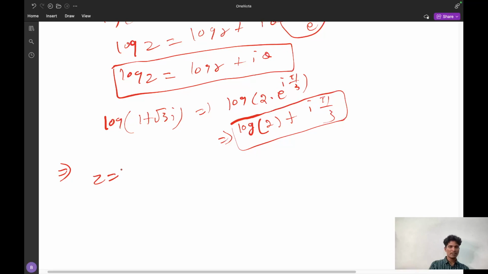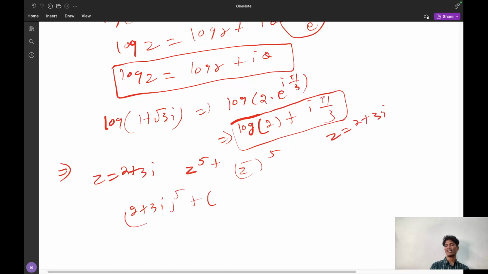The first problem is z is equal to 2 plus 3 iota. I have to calculate z power 5 plus z bar whole power 5. What is 2 plus 3 iota? It is z. So 2 plus 3 iota whole power 5 plus z bar. I forgot to say that z is equal to 2 plus 3 iota. It is just the reflection I said. What does it change? It changed positive y to negative y. So z bar is simply 2 minus 3 iota. Just replace iota with negative iota. So it will be 2 minus 3 iota whole power 5.